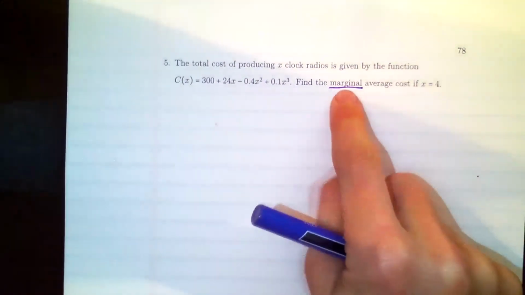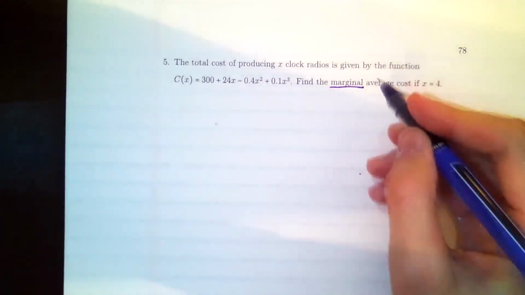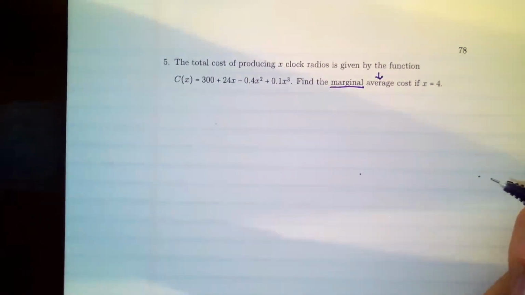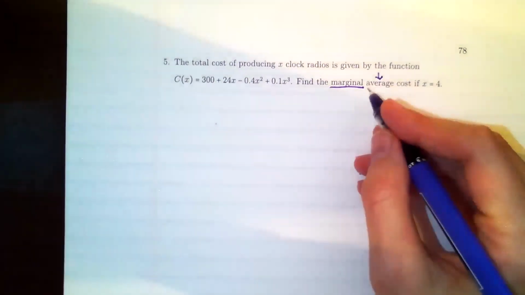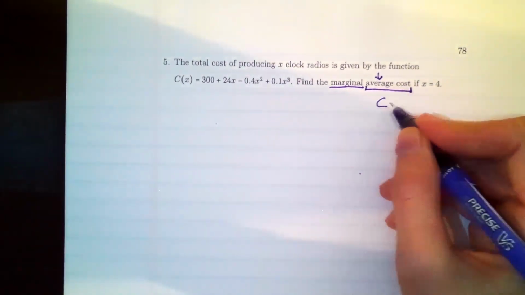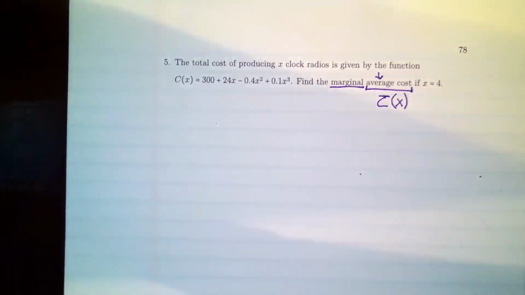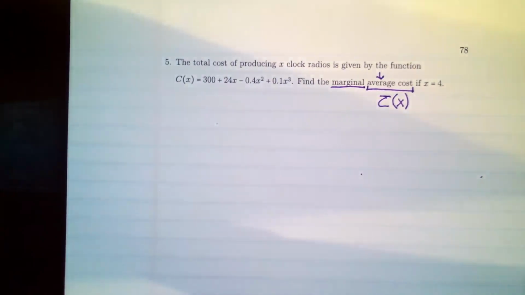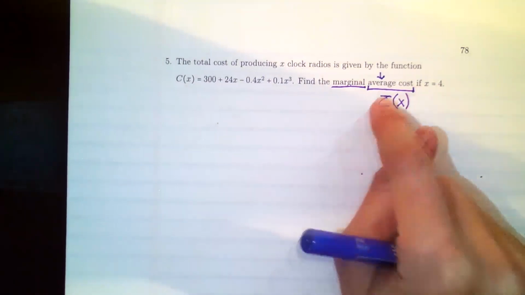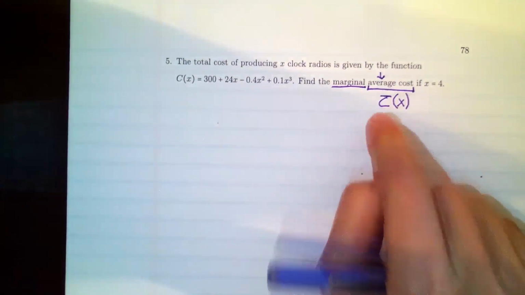They want me to take the derivative of what? They said the derivative of, and here's another keyword I have to notice, average cost. Find the marginal average cost. Average cost is that new function that I introduced at the beginning. This is C bar. C bar is a new function that we have to build. If it had said find the marginal cost, then you'd take the derivative of C. They snuck in this word average here, indicating we're going to have to take the derivative of C bar.